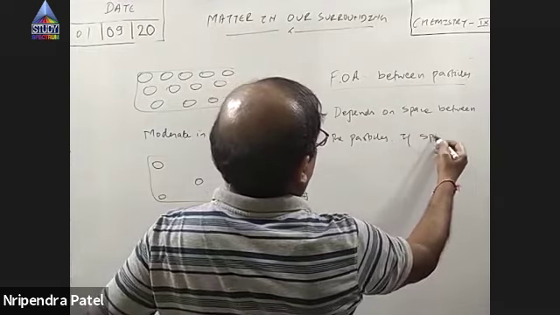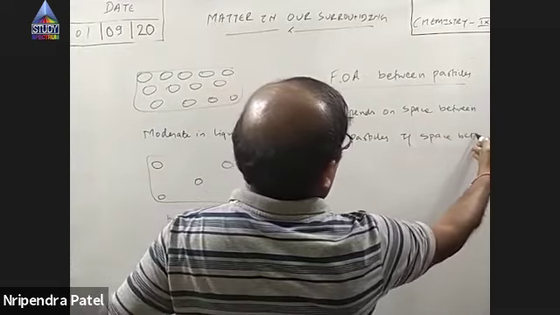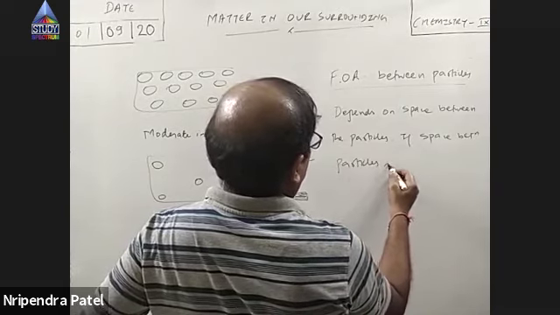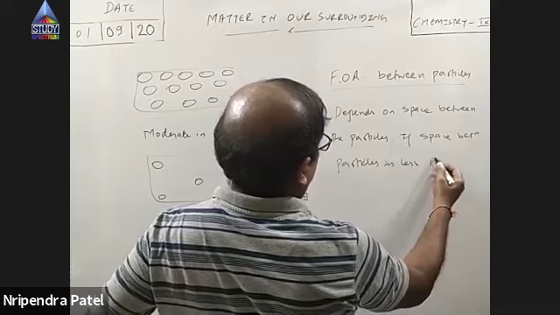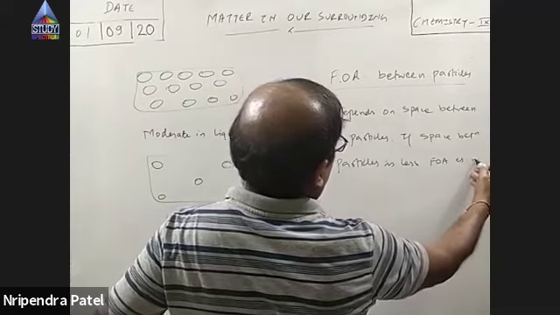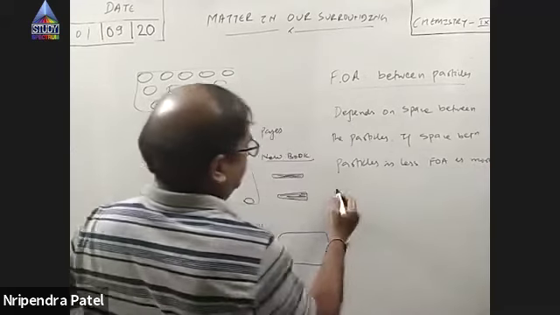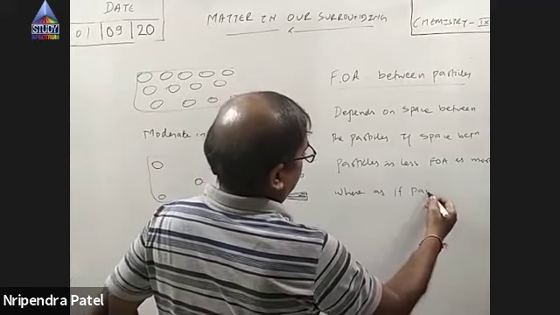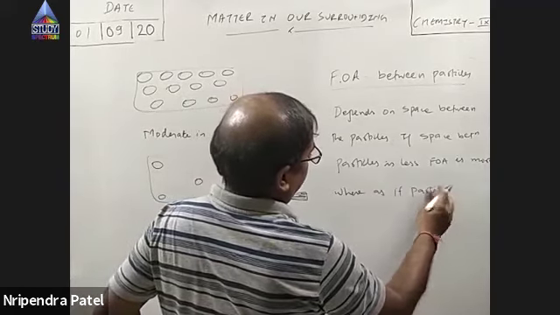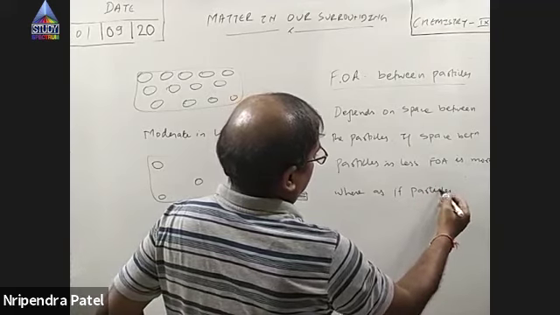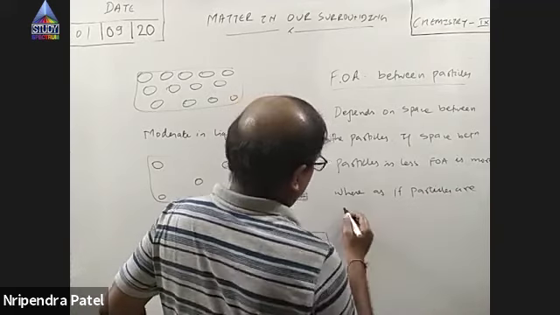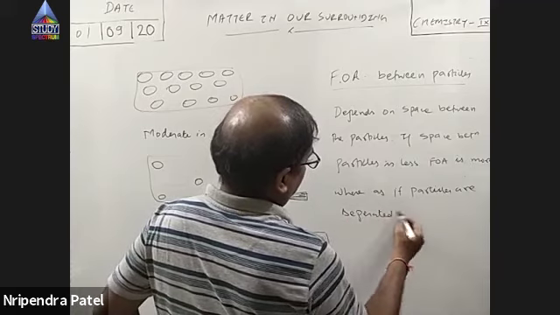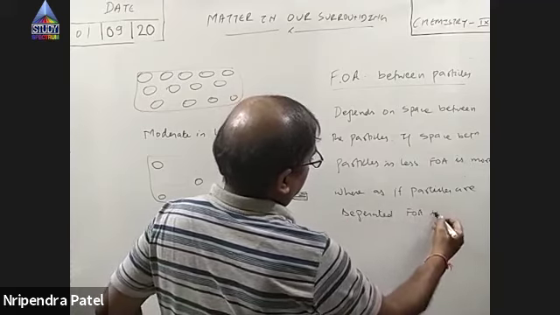If space between particles is less, force of attraction is more, whereas if particles are well separated, force of attraction is less.